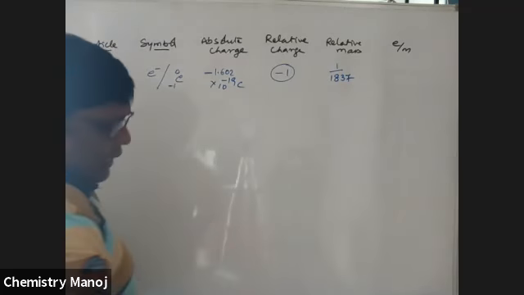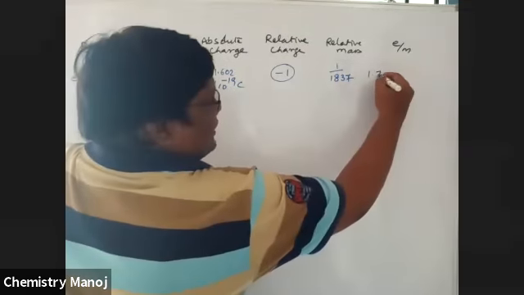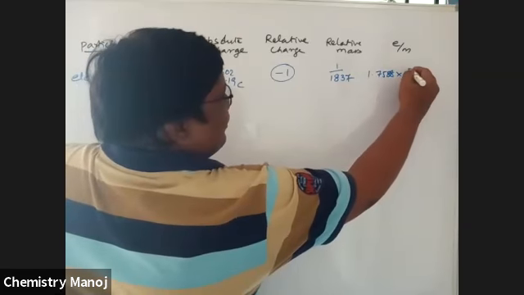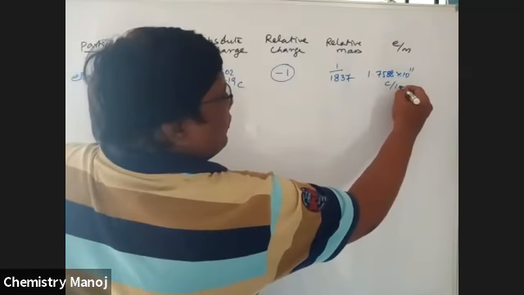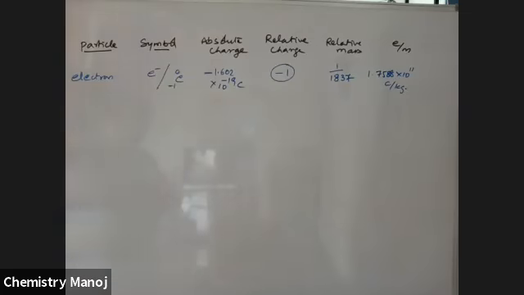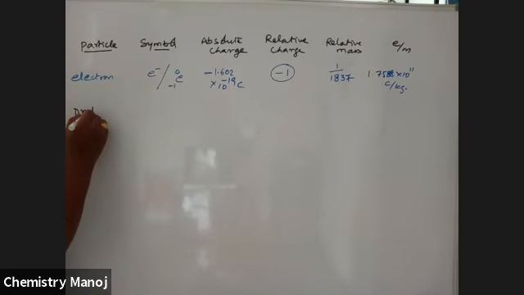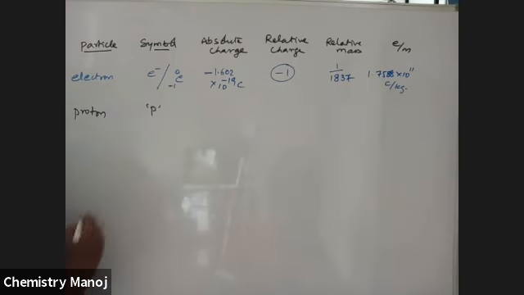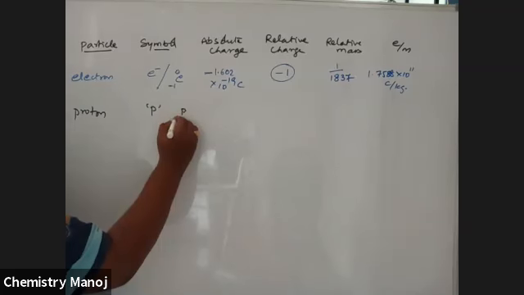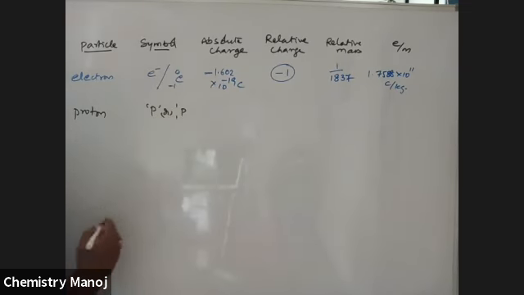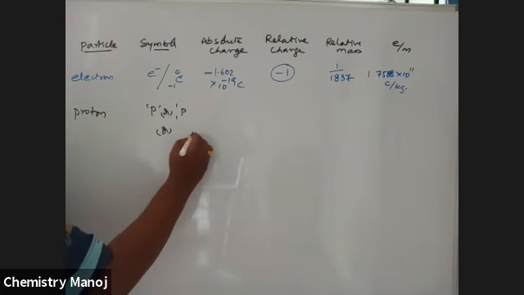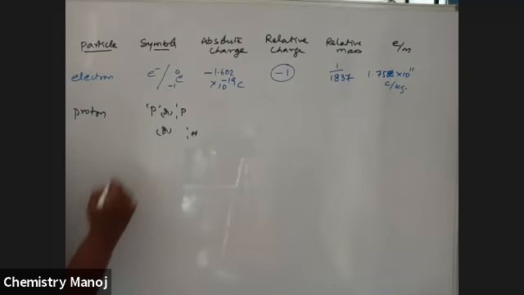Next, the e/m of the electron is 1.7588 into 10 power 11 coulomb per kg. That is the e/m value of the electron. Second one, the proton. It is indicated with the symbol P, or P 1 1, or H 1 1. Any of these is useful.